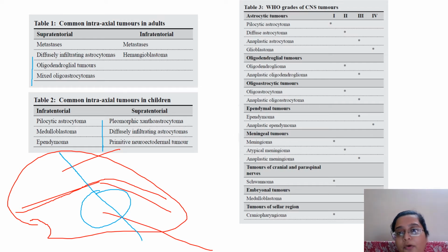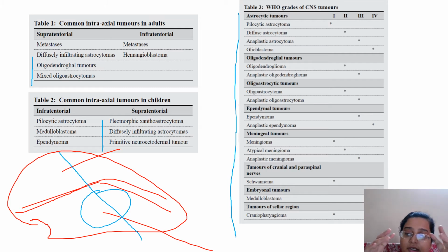Now what is more important for you is to learn the grading of WHO CNS tumors, which is given over here. Now, this is not the complete thing. The grading is done on morphology, and the basis of grading is that you look for necrosis, mitosis, and pleomorphism. Necrosis is a definite thing, mitosis also, but pleomorphism can sometimes vary, like NC ratio can vary and anisonucleosis can be there, but that alone won't make the grade high. All these three things should be there together in any tumor.